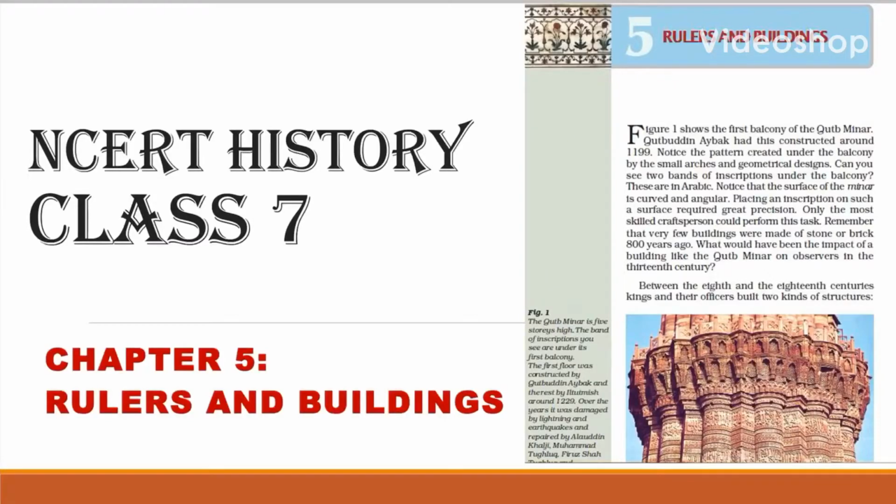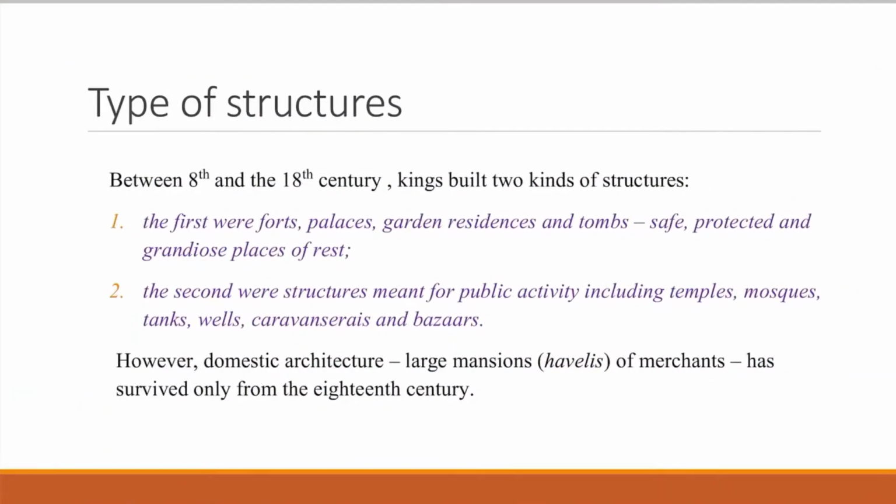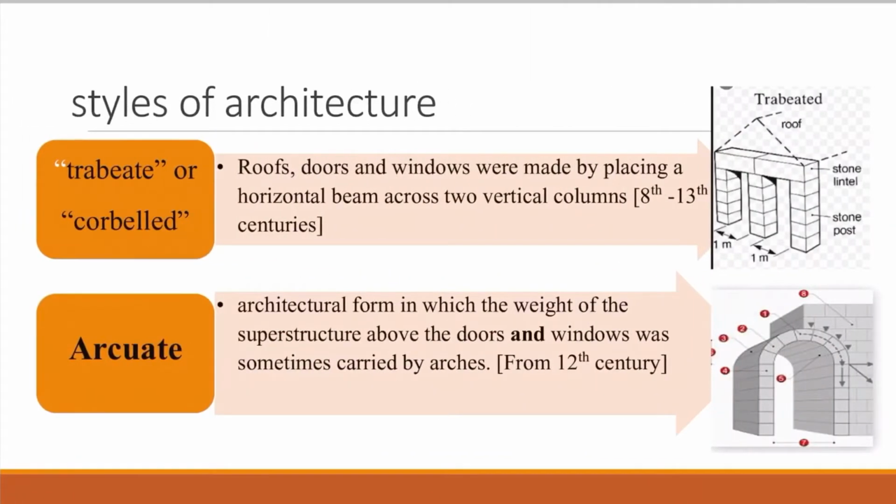Friends, in this video we will discuss chapter 5 of NCERT class 7 history, Rulers and Buildings. Between the 8th and 18th centuries, two types of structures were built by the kings. The first were forts, palaces, gardens, tombs, etc. These were for their personal rest, and the second were for public activity purposes like temples, mosques, wells, etc. We will study these architectural structures in this chapter.